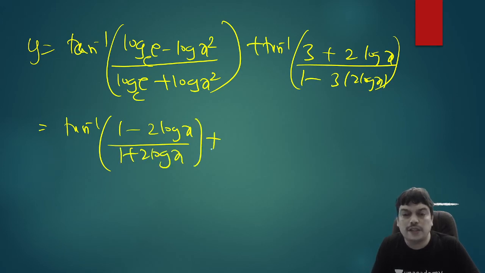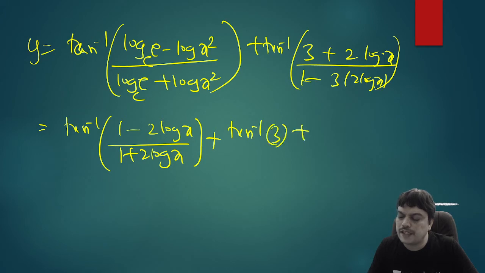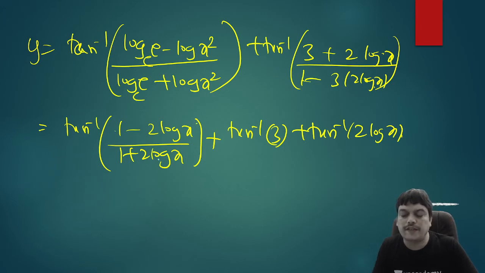In the second one, it is like tan inverse x plus y by 1 minus xy, no interval specified. You can take the first case directly, tan inverse x plus tan inverse y. So tan inverse 3 plus tan inverse 2 log x. And similarly, if you look at the first one, it is looking like tan inverse x minus y by 1 plus xy, because you can write 1 into 1 here.